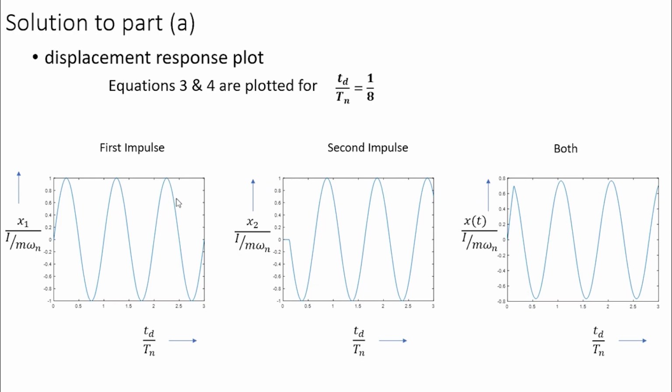If we add these two, we will get this response. When these two get added up, the amplitude reduces. So this amplitude ratio is only 0.8. That means the amplitude of this total response is less than the equivalent static response, that is I by m omega n.